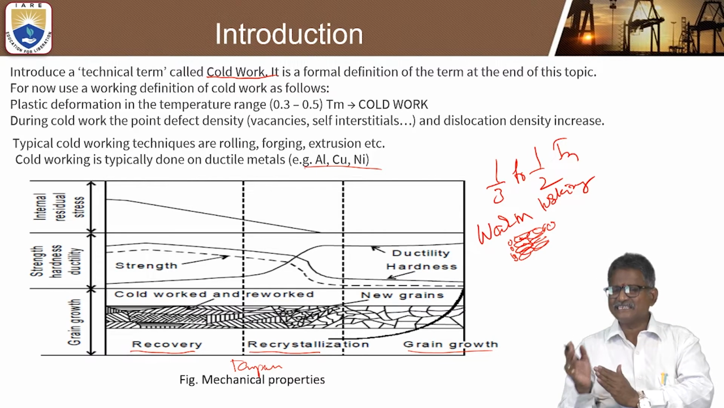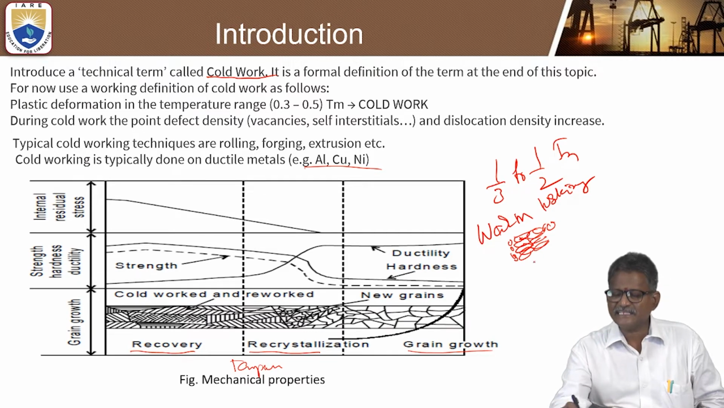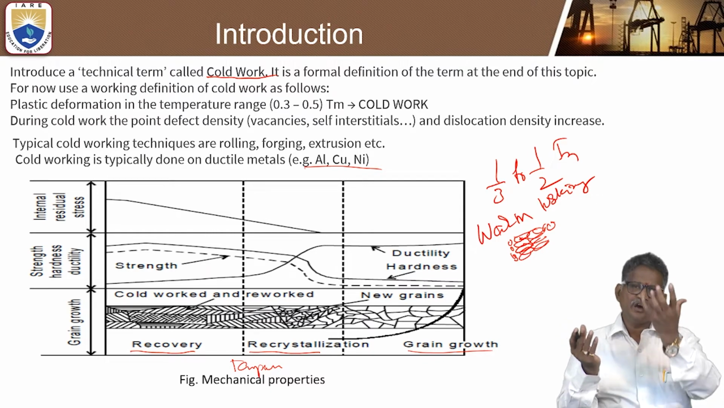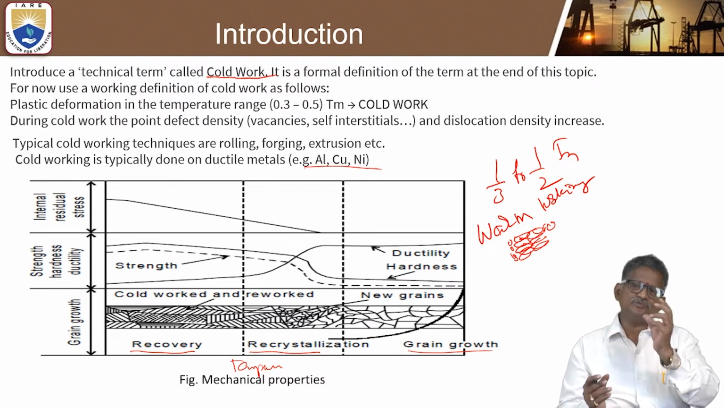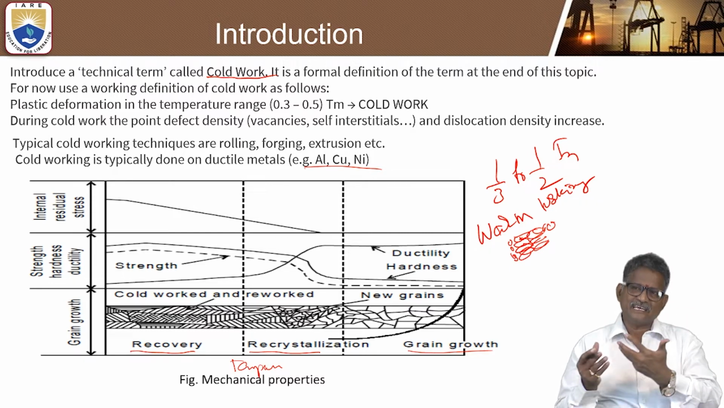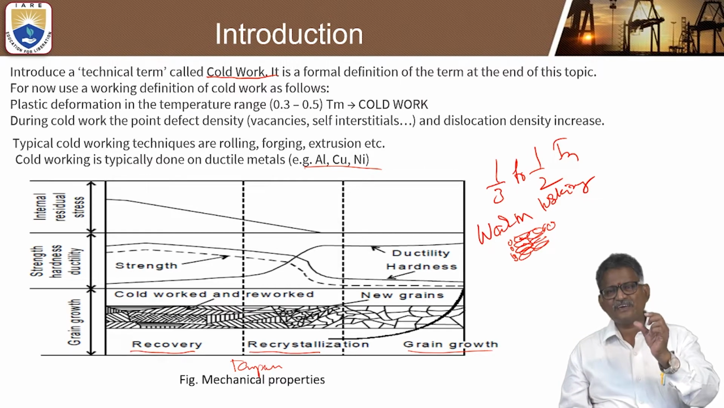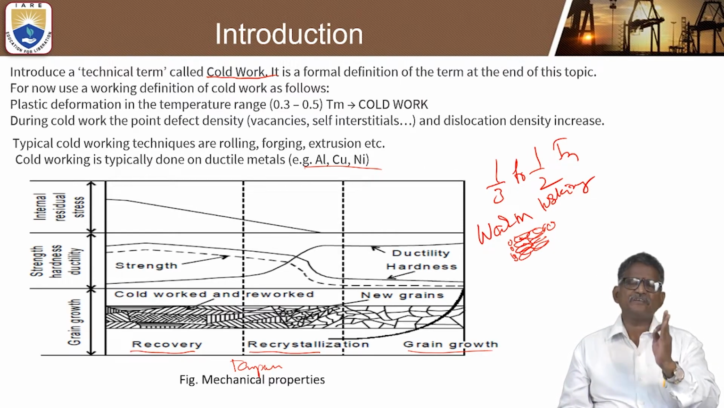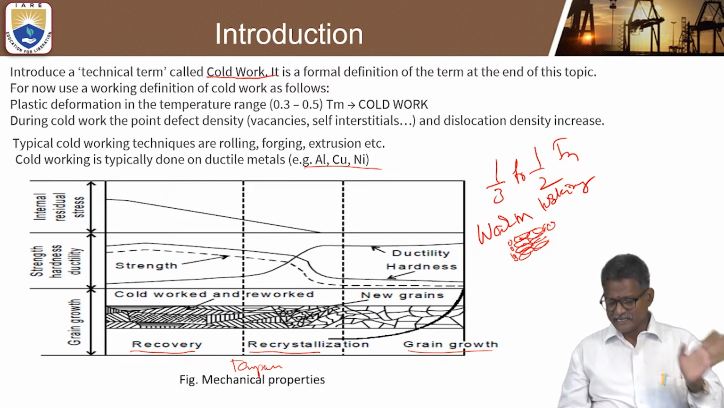And finally, the third important stage is grain growth, where the grains are enlarged and new grains will be formed. Obviously, after relieving the internal residual stresses, new grains can develop, and their ductility and hardness can be improved. That is why in a metal forming process, these three terms are very, very important: recovery, recrystallization, and grain growth.